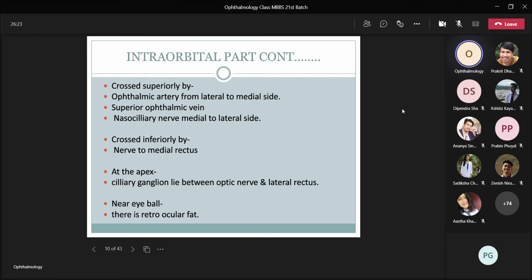And it is crossed superiorly by ophthalmic artery from lateral to medial side, superior ophthalmic vein, nasociliary nerve, medial to lateral side, and inferiorly by nerve to medial rectus. At the apex, ciliary ganglion lies between optic nerve and lateral rectus, and near eyeball there's retroocular fat.